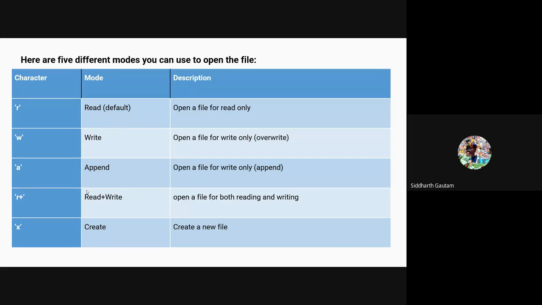File handling is a little different. Instead of seeing the output in your IDE, in your terminal, you are seeing the output in the text file, which may or may not be correct. If you do something wrong in Python, Python will tell you what you did wrong, exactly in which line and which error you are facing. But your text file will not do that. Your text file will just execute something or the other. That's why it's a little confusing, and that's why people don't have confidence in file handling.